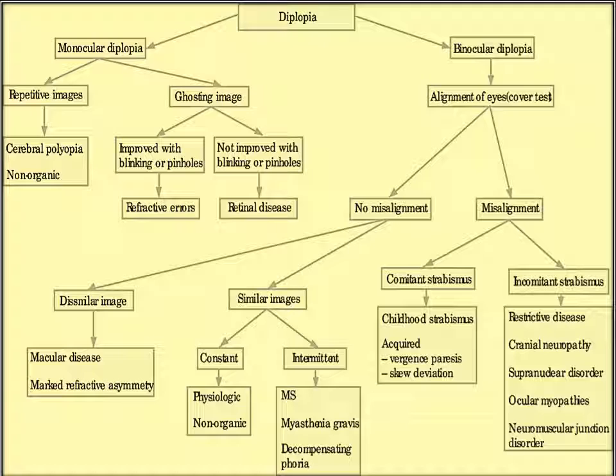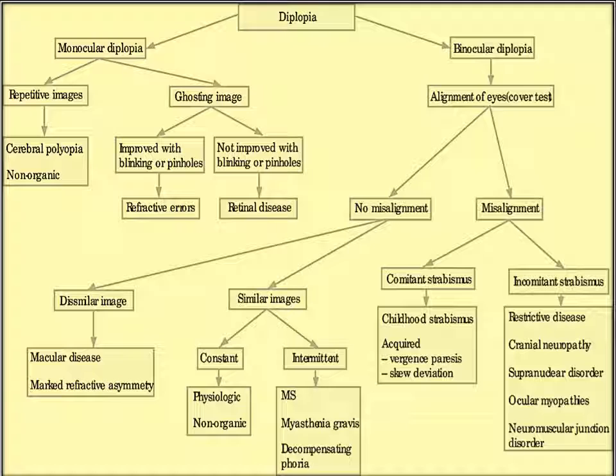Then binocular diplopia. Whenever we talk about binocular diplopia, the first thing that comes to our mind is the alignment of the visual axis. In my previous slides, I have explained strabismus induced diplopia, which involves misalignment of the visual axis. Now there can be binocular diplopia even with the eyes properly aligned.